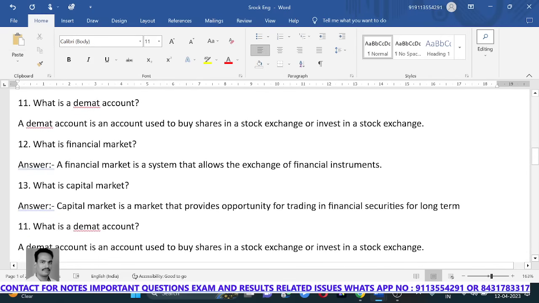What is a demat account? A demat account is an account used to buy shares in a stock exchange or invest in a stock exchange. What is financial market? A financial market is a system that allows the exchange of financial instruments. What is capital market? Capital market is a market that provides opportunity for trading in financial securities for the long term.